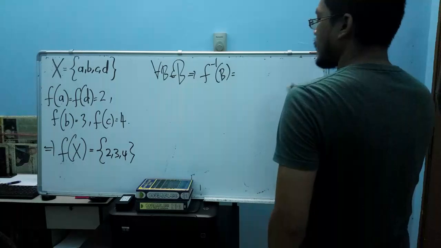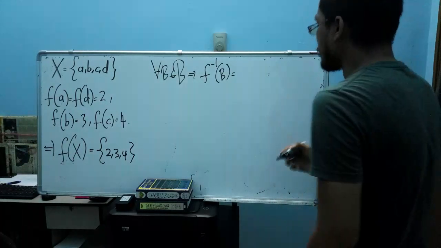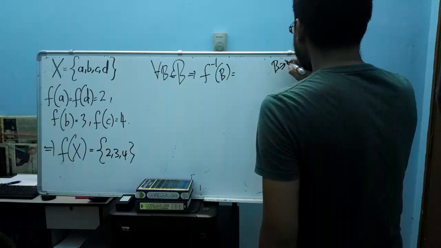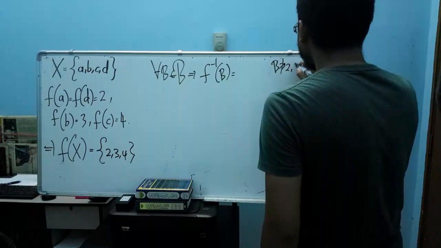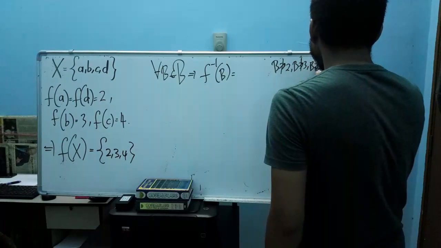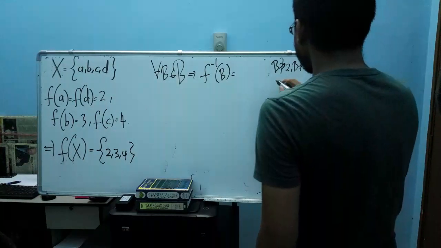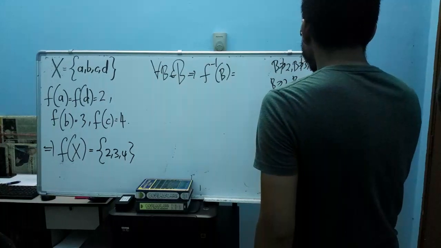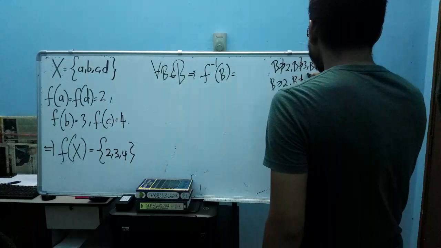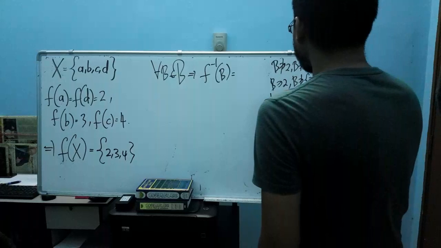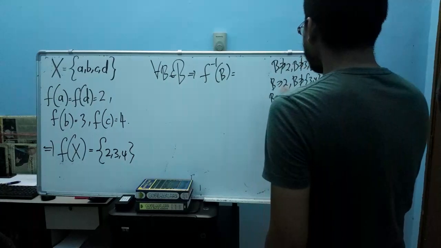What are the 8 types of Borel sets here? I will consider a Borel set B that doesn't contain 2, doesn't contain 3, and doesn't contain 4. Next I will consider a Borel set B that contains 2, but doesn't contain 3 and 4. So this one. And then I will consider the third type of Borel set B.